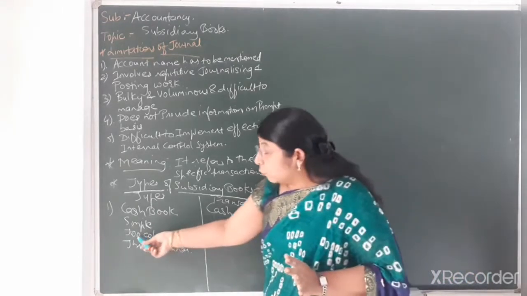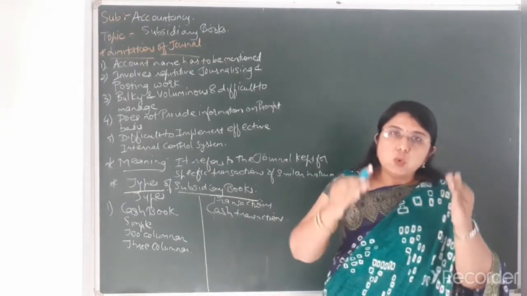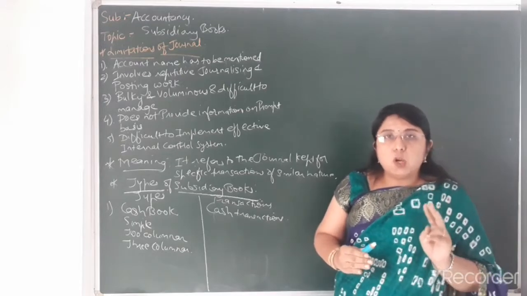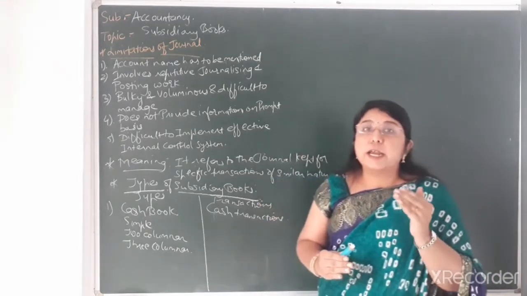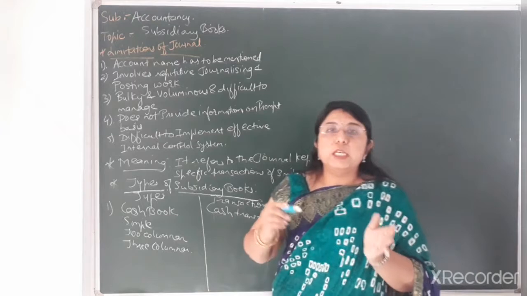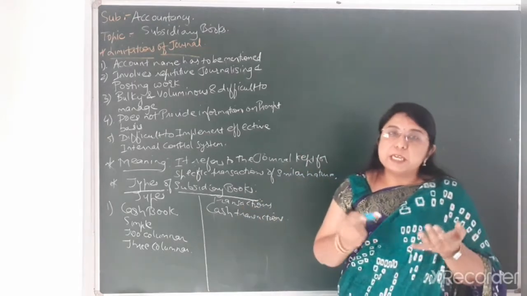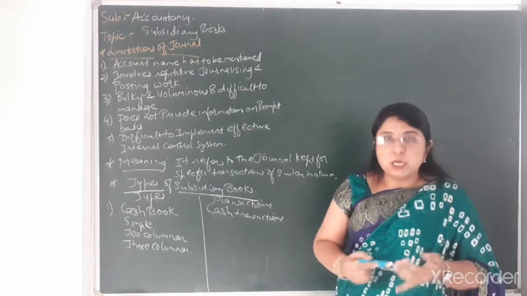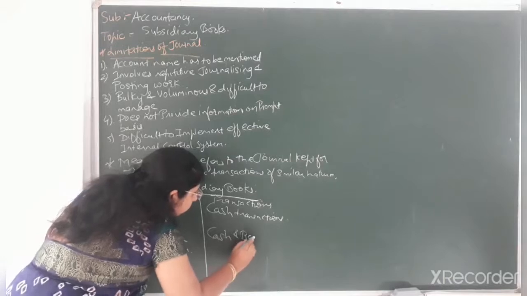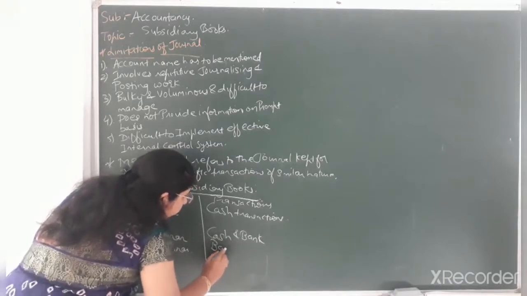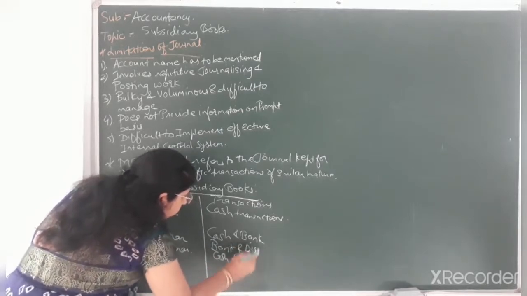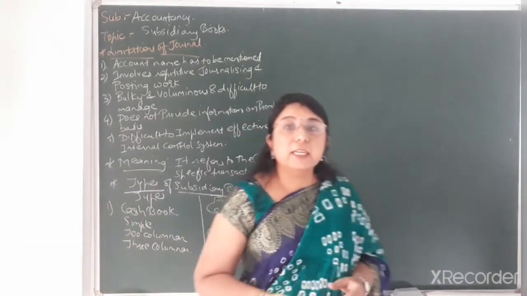Now in the case of the two columnar cash book, there would be two columns for transactions, that is cash and bank. And in the case of the three columnar cash book, there would be three columns for the amount received or paid: cash, bank and discount. In a two columnar cash book, the two columns can be cash and bank, bank and discount, or cash and discount. It depends upon the transactions given to you in the question.